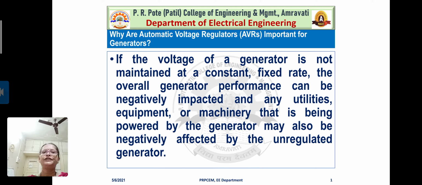Yes, it is a fact that there will be maloperation in the system because the generators are unregulated, that means without automatic voltage regulators. Maloperation, that means what? The failure of the machineries, equipment or any utilities which are being powered by the generator. Right? Understood? Okay.